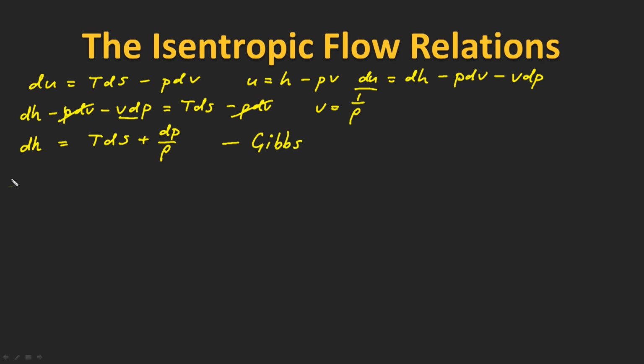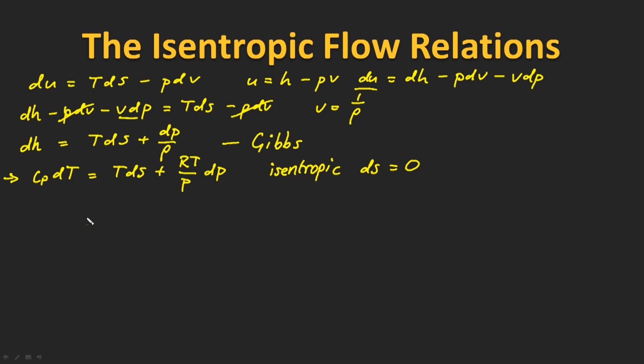To get this into integrable form, we need to use the equations of state that we discussed in the last module. So if you recall, dh was equal to Cp dT, and this is going to be equal to Tds plus, now 1 on density from the ideal gas law is just RT divided by P, and that's still going to be multiplied by dP. Now because we're interested in an isentropic process, we can set the change in entropy ds equal to 0.